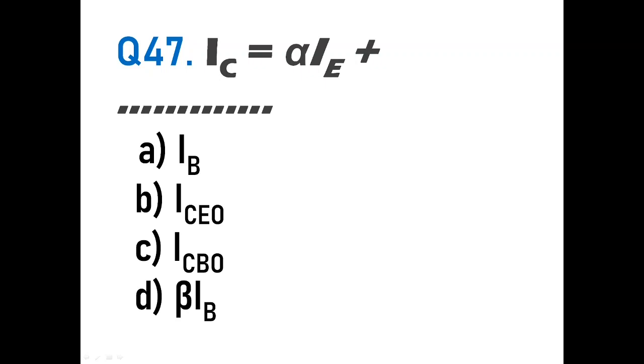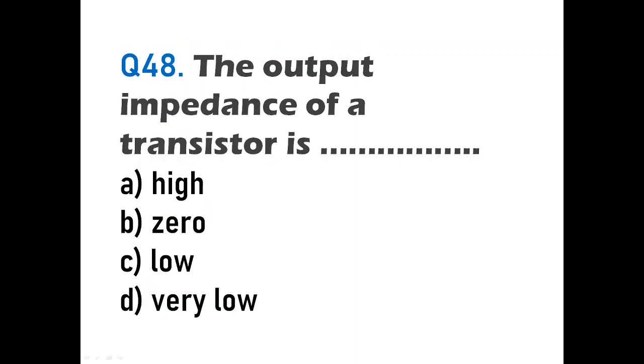So a collector current will be current gain alpha multiplied by emitter current IE plus the leakage current ICBO. So here the answer will be C, ICBO. Then we'll go to the question of 48.